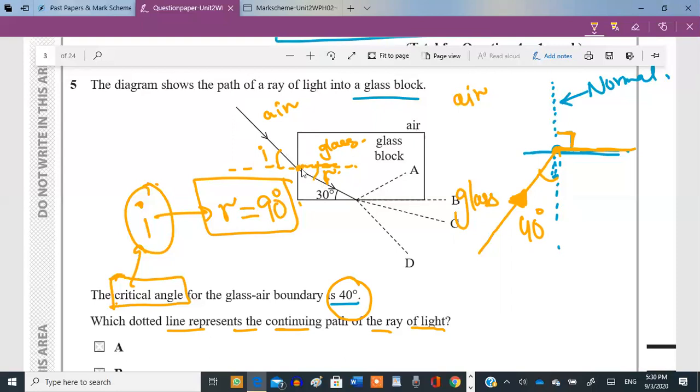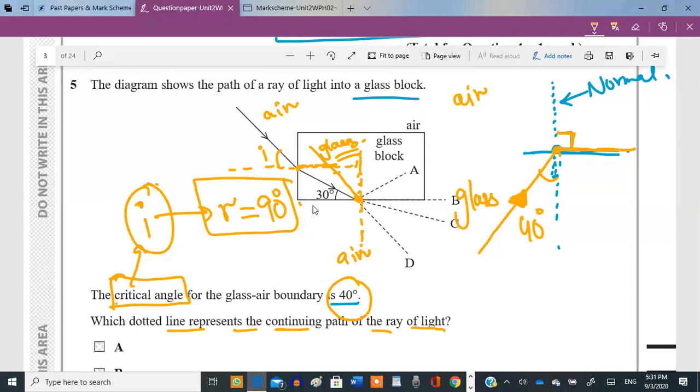But now within the glass bead, as this ray continues and reaches here, this is an example of moving from a denser medium to a lighter air medium, right? It's this situation over here, from glass to air. Now they told us that the critical angle is 40. If this ray had been incident at this point at an angle of 40 degrees, then we would have gotten this pathway of 90 degrees. But now, since it is not incident on this glass bead at 40 degrees, but rather at an angle lesser than 40 degrees, it's incident at an angle of 30 degrees.